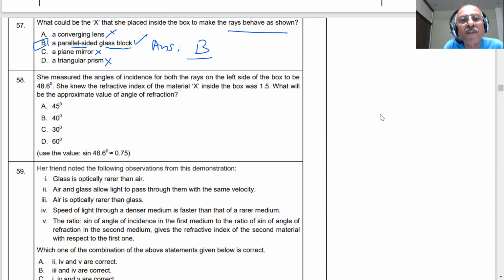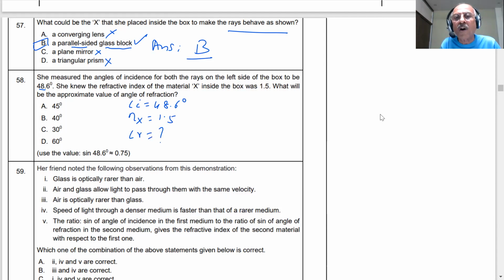She measured the angle of incidence for both the rays on the left side of the box to be 48.6 degree. She knew the refractive index of the medium X. Refractive index is 1.5. What will be the approximate value of angle of refraction?